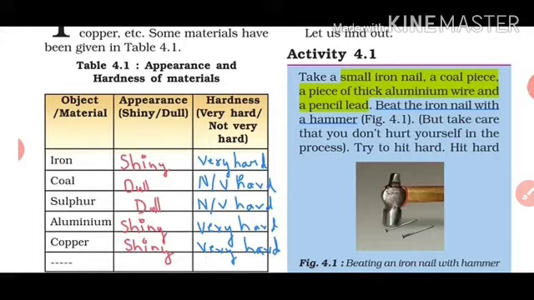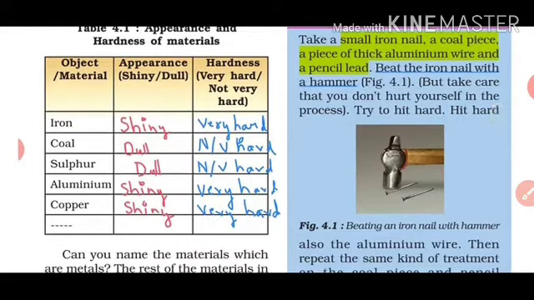Object and materials. The first one is iron. Is iron shiny or dull? Iron is shiny, so we will write shiny here. And for hardness, very hard or not very hard? This is very hard. Now coal. Coal is dull and it is not very hard. And sulfur? Its appearance is dull and it is also not very hard. Now aluminium. Aluminium is shiny and very hard. And copper is also shiny in appearance and very hard.